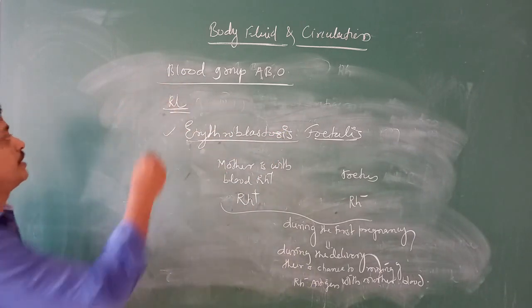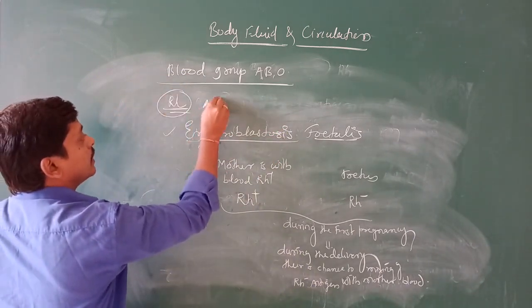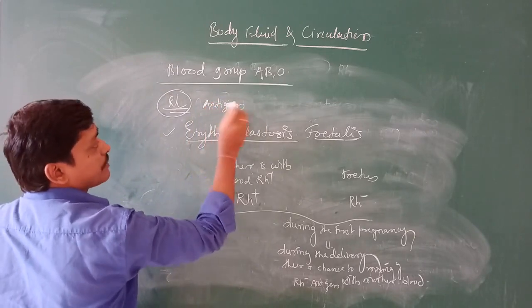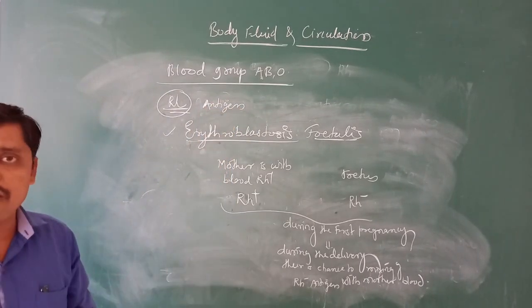RH is an antigen. RH is another antigen which is present on the membrane of RBC.